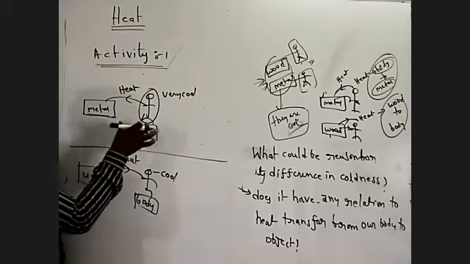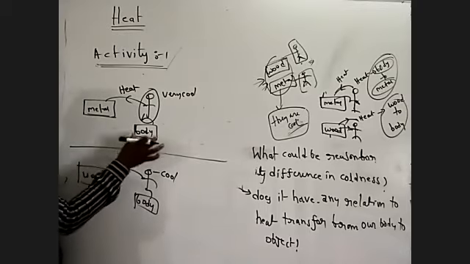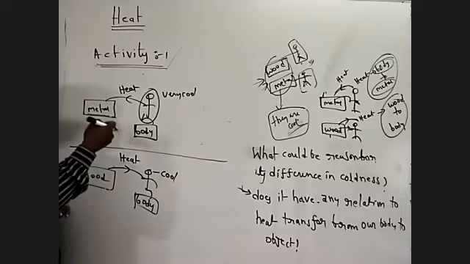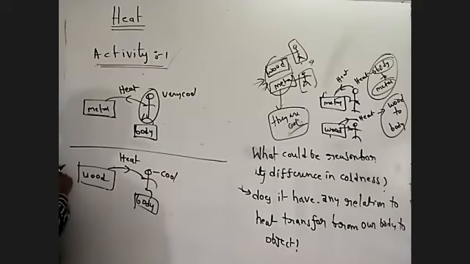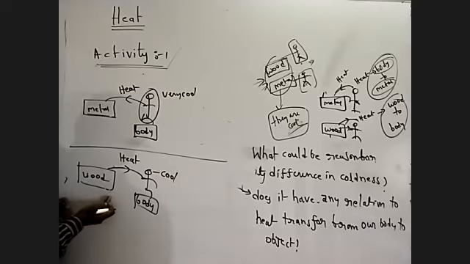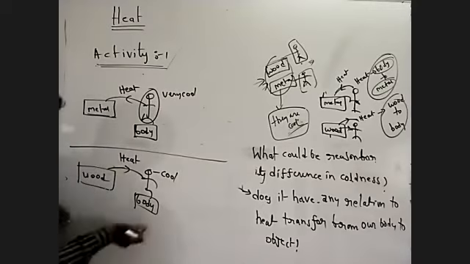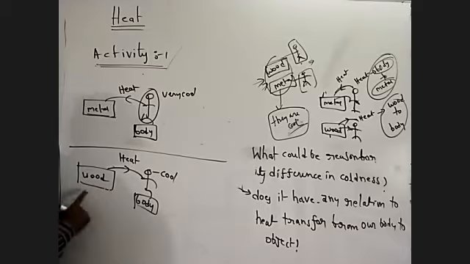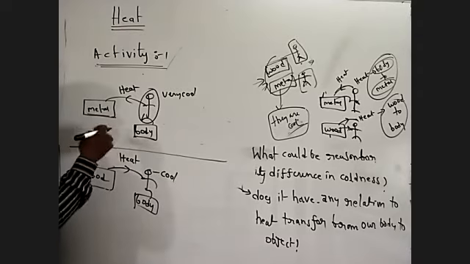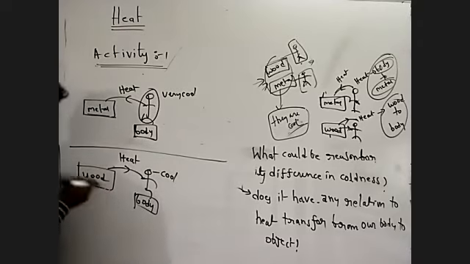This body loses the heat, and this metal piece gains the heat. When we are touching, heat flows from body to the metal piece. Here, the heat flows from wood to the body. So what is the conclusion here? The metal piece is much cooler than the wood piece. That is the reason.